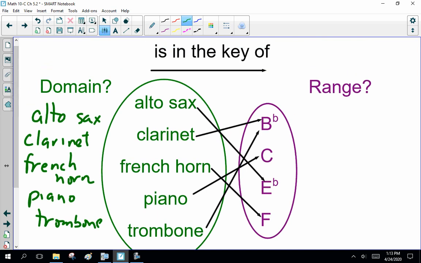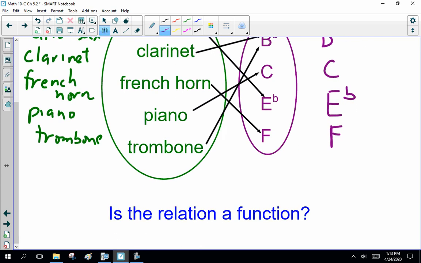And the range? Is that B sharp or B flat? One of you musical people email me and tell me. I believe that's B sharp, C, E sharp, and F. So, domain and range.